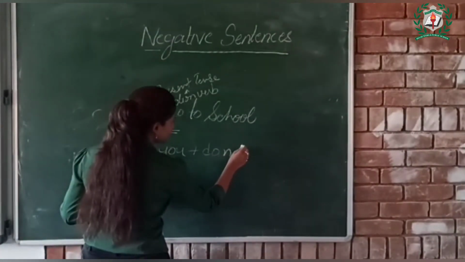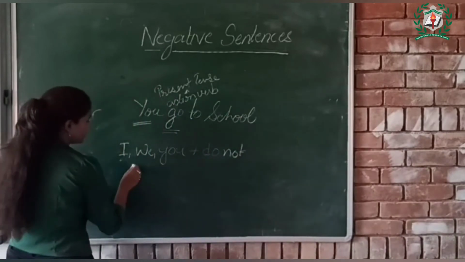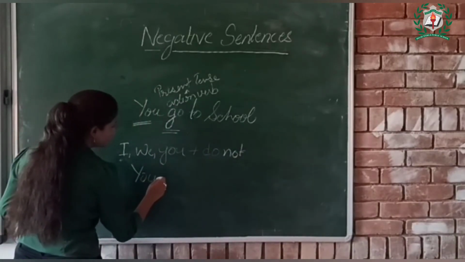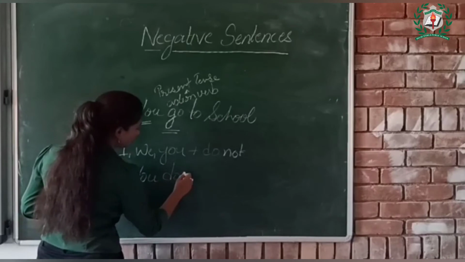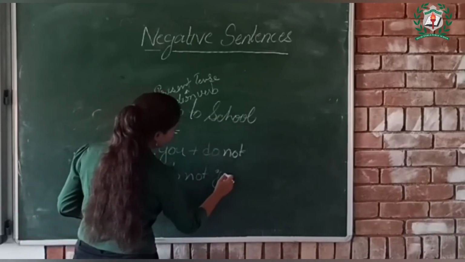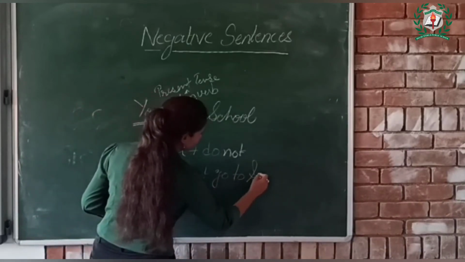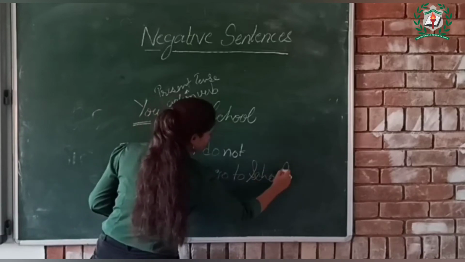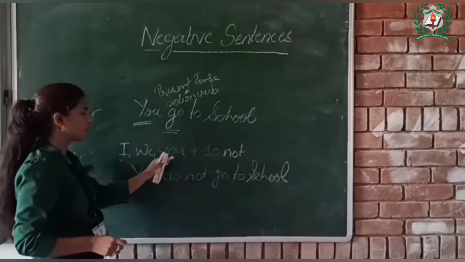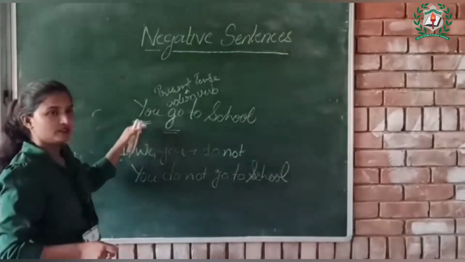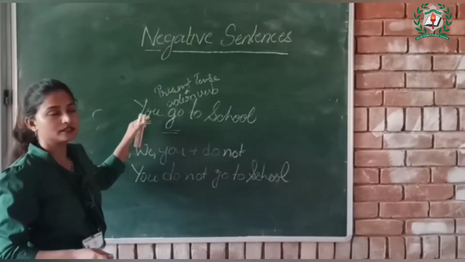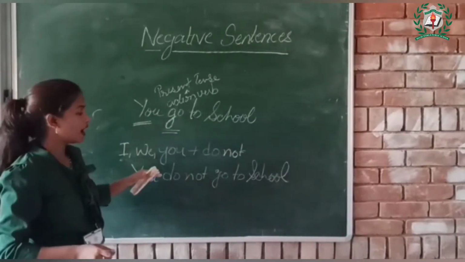If a sentence is of present tense, we add do not. So this statement will become: you do not go to school. So children, by adding do not in a sentence, we can change this positive or affirmative statement into a negative statement.